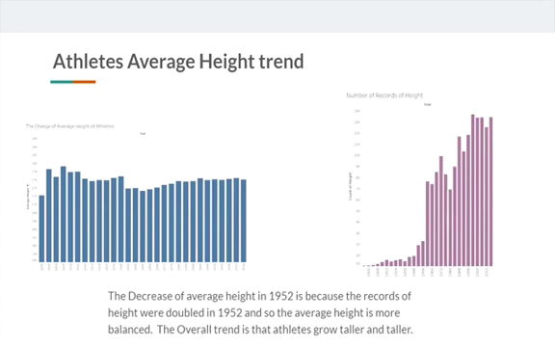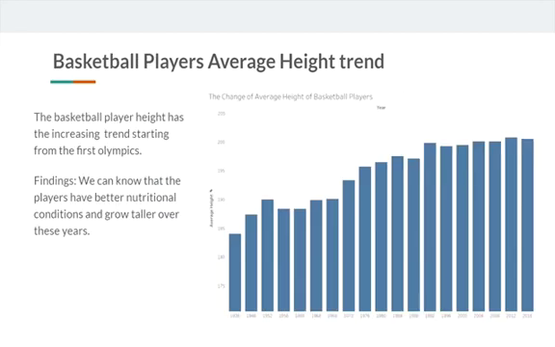And to illustrate this, I specify a sport called basketball. In this map, you can see the basketball players' average height trend, and actually it starts increasing from the first Olympics. And we can find from these maps that the athletes have better nutrition over these years, and they grow taller and taller.